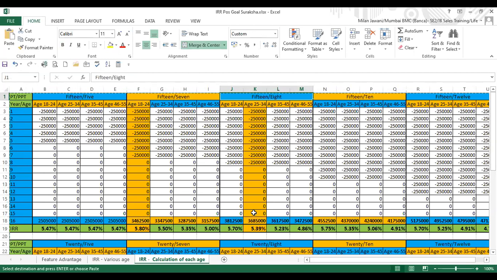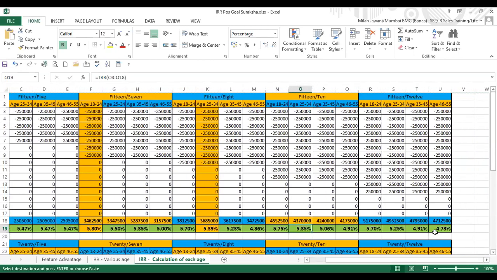For 15-8, the highest IRR is 5.7, and 5.4 for age 25 to 34. For 15-10, again the IRR is approximately 5.75, 5.35, and 15-12 is also in the range of approximately 5.7 as the highest, and 4.73 as the lowest for age 46 to 55. So you may see the IRR is in the range of 5.4 to 5.8. However, it is a little lesser for age 46 and above.